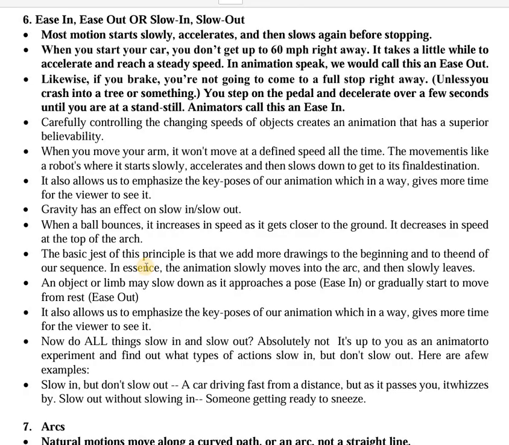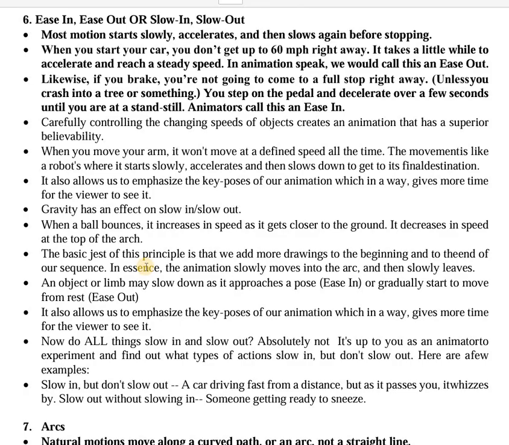So, for example, if you are throwing a ball, then the gravity is going to play the role in slow in and slow out. As the ball gets closer to the ground, the gravity will do its job and the speed will increase. As you reach the top of the arc, slowly the speed decreases and then the ball starts falling down.